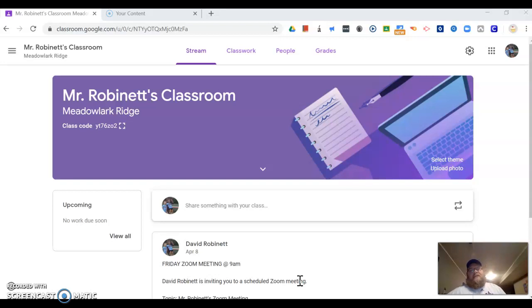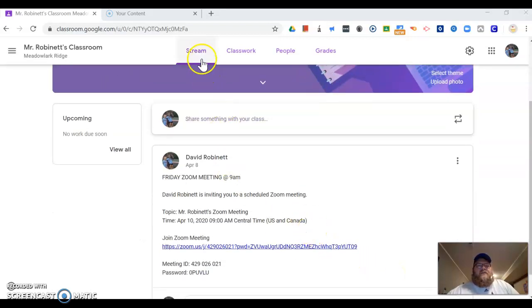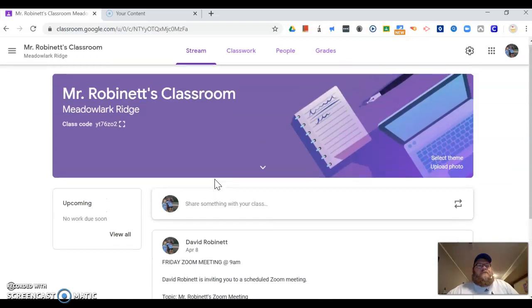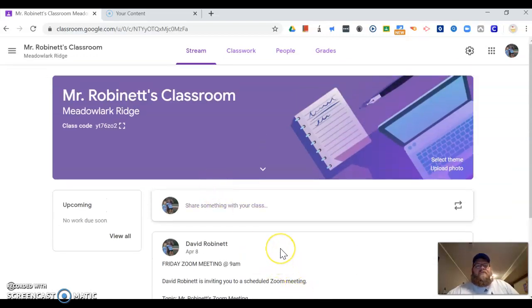So one thing I've decided to do is put my Zoom right here under the stream. So it's the very first thing and the only thing that they see. And then every day after we're done, I'll go in there and delete it and then add another one to it. And then what Tara was talking about with the question board, I might put that up here also. Put any questions or concerns, please post here.